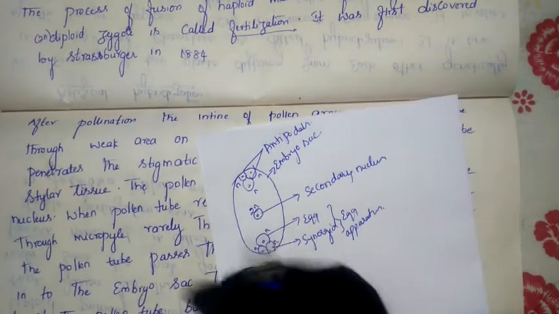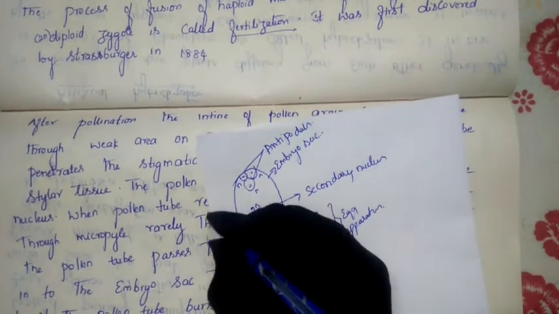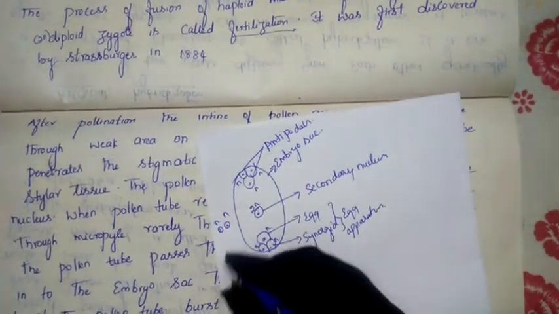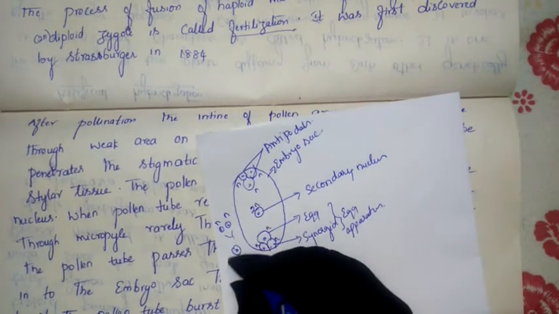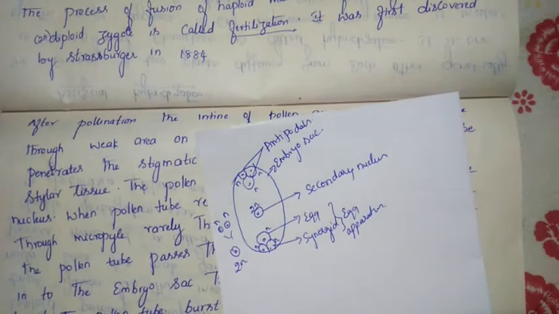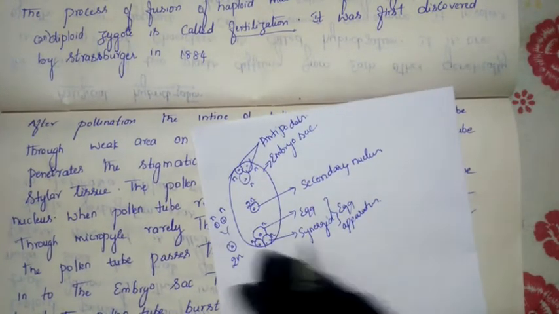Why is this diploid? Before this, there were two polar nuclei, which were in a haploid condition. Now both of them fuse together to form the secondary nucleus, so it is in a 2n condition. Keep this in mind. So finally, this is the embryo sac.